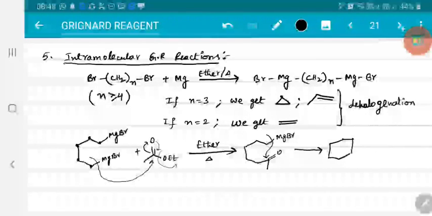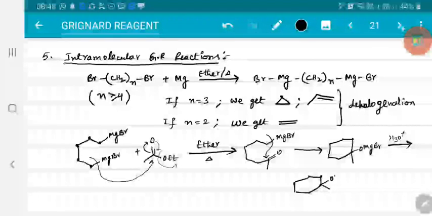And they have a 6-membered ring, and you will have OMgBr. Now this on hydrolysis, the corresponding alcohol is obtained. So this is the product, right? So as such the reactions occur.